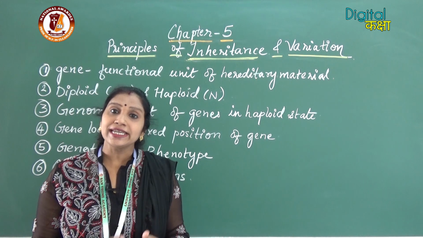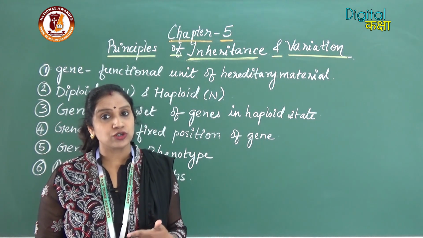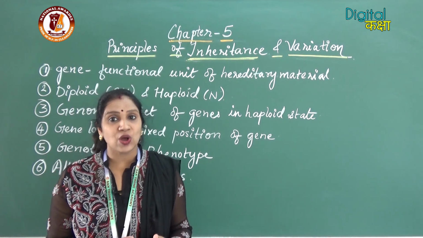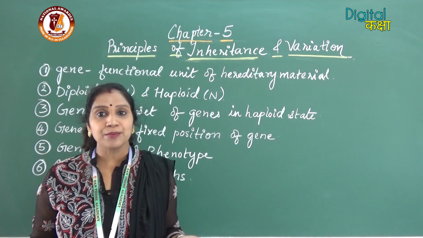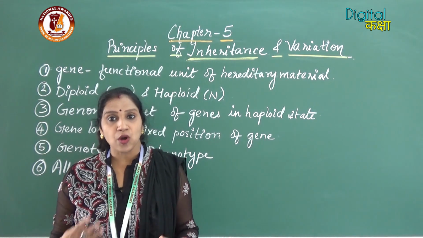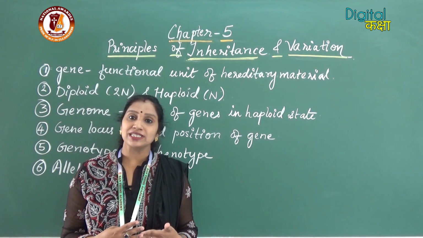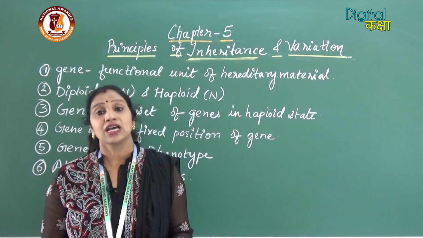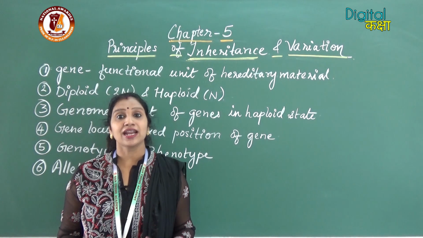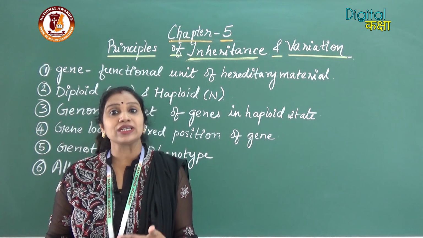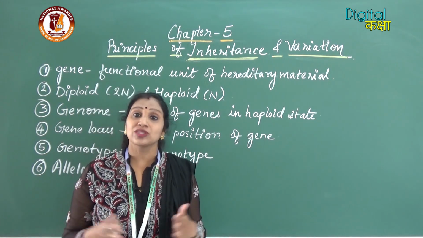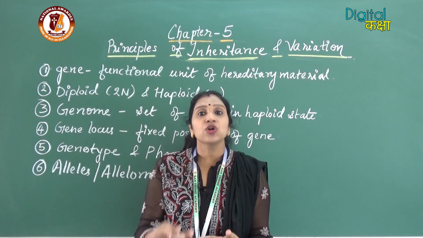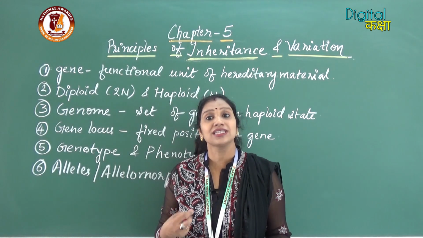That means only one set of chromosomes will be present in the nucleus of a cell. So, that is called haploid. For example, the normal cells in our body or the growth cells in our body, they are diploid, having two sets of chromosomes. While the gametes are haploid, having only one set of chromosomes, so that the two gametes fuse with each other to restore the diploid number in the zygote.